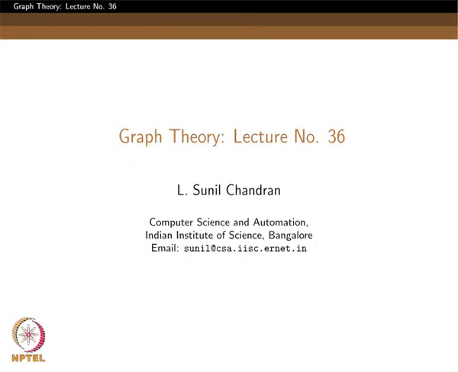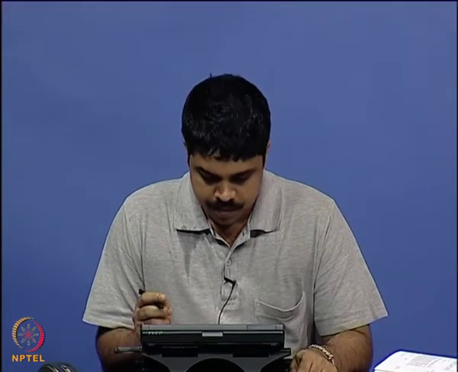In the last class, we considered the question of deciding an upper bound for the Ramsey number and getting a lower bound for it.